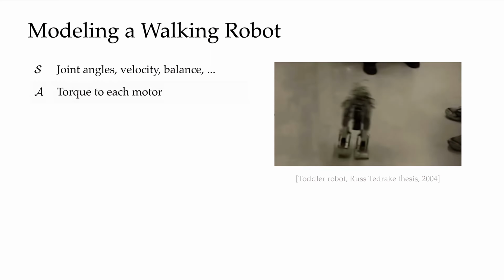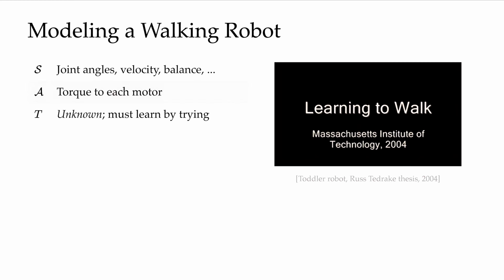The action space is the torque applied in each motor, which is continuous rather than discrete. The transition is where the first real modeling difficulty shows up. We know that there's physics underneath. There's friction, there's gravity, momentum, but we can't write down the equations very precisely. So we have to treat the transition as unknown. Again, think of the coin example. We have to treat the transition as unknown and let the robot learn the transition by trying out things.